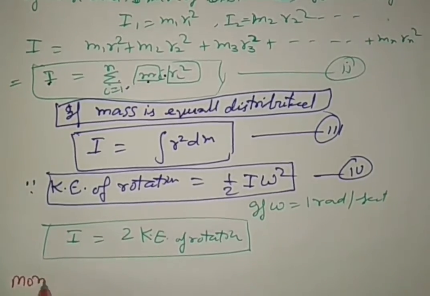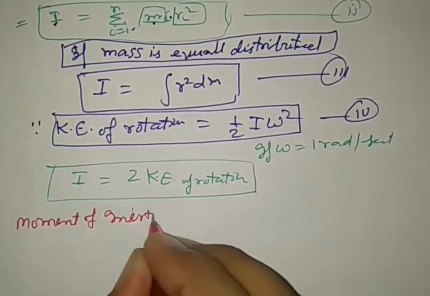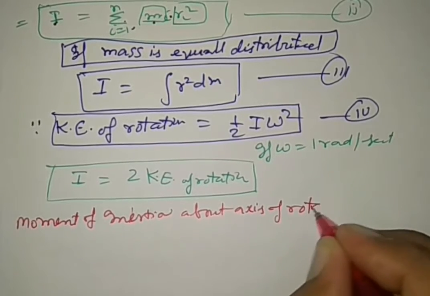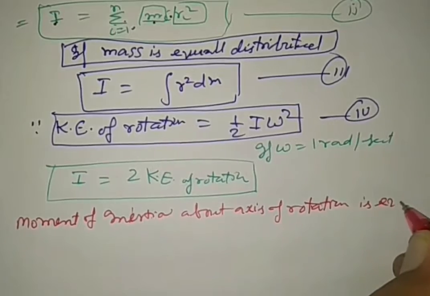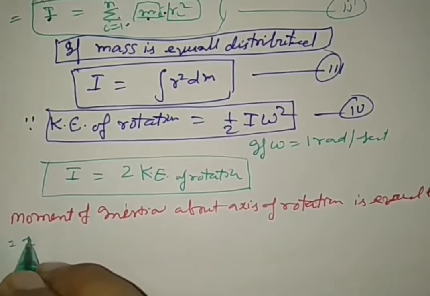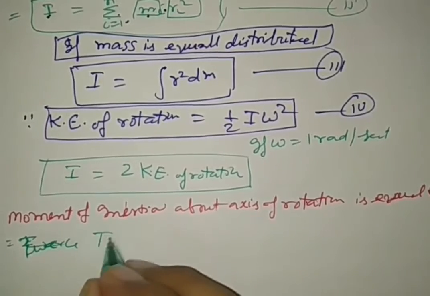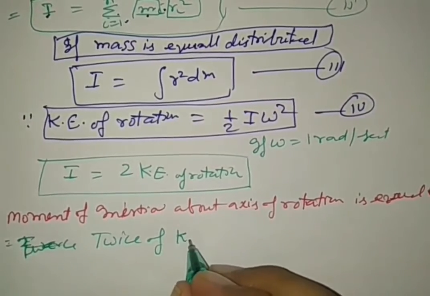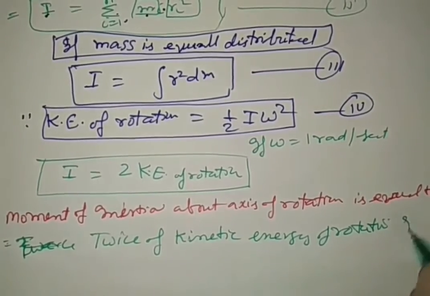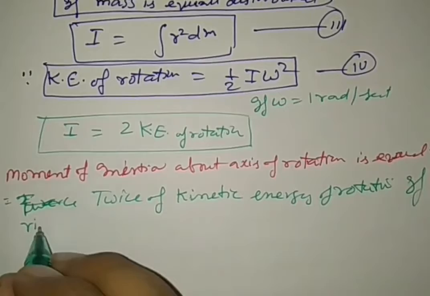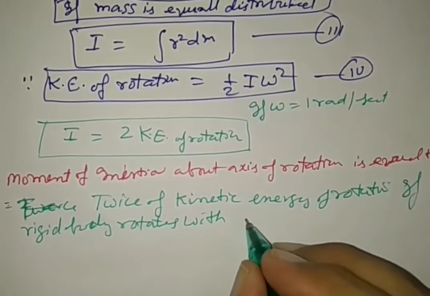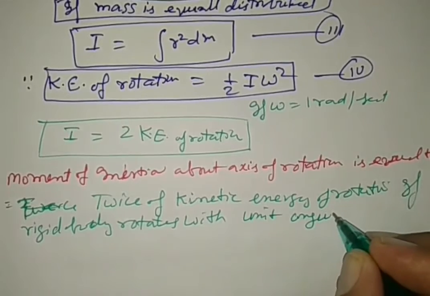Moment of inertia about the axis of rotation is equal to twice the kinetic energy of rotation, if a rigid body rotates with unit angular velocity.